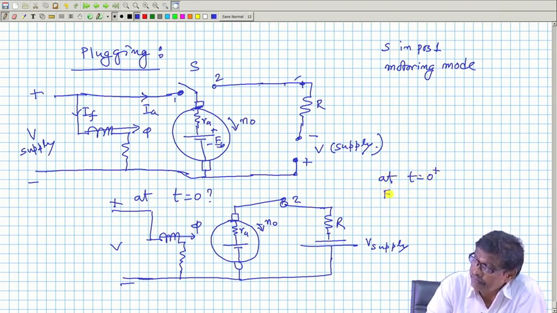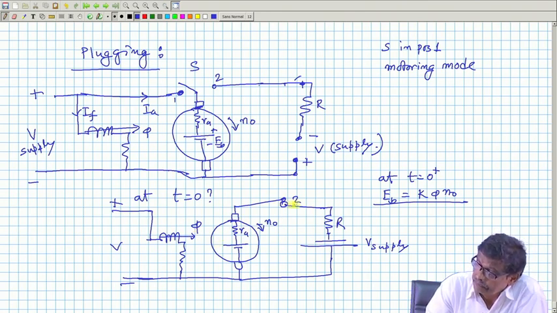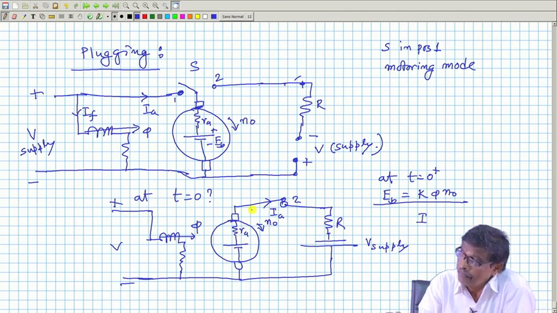The back EMF is still your k phi n naught, and it is a local circuit, flux is present there. So, in this case, the direction of the current has to be like this, and how much will be the current?